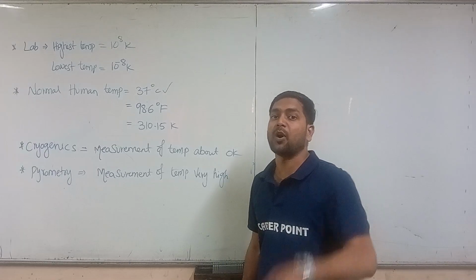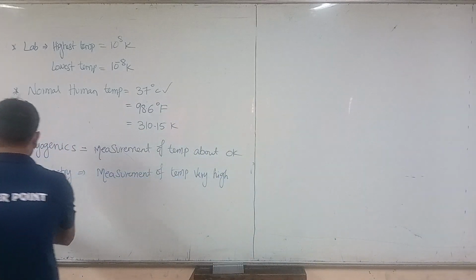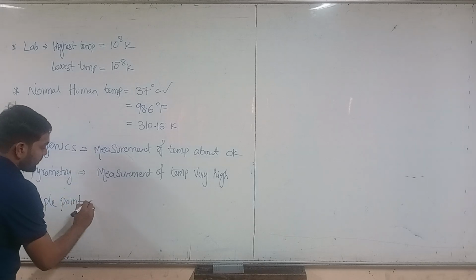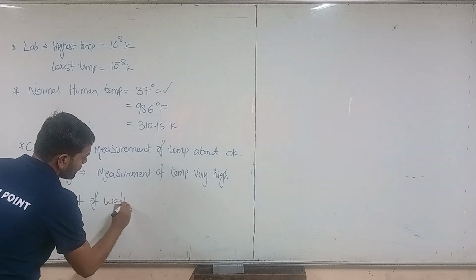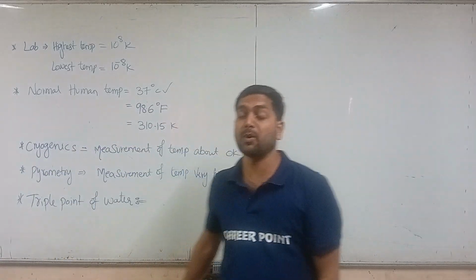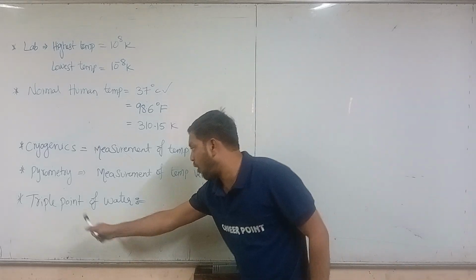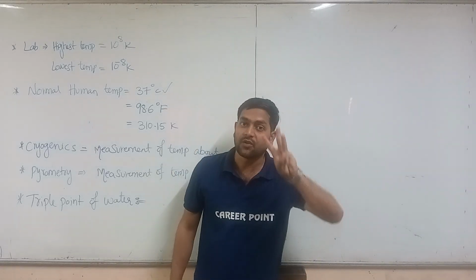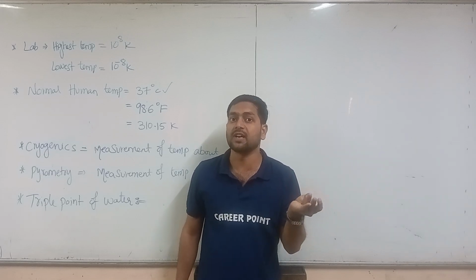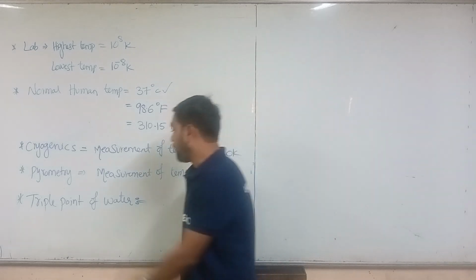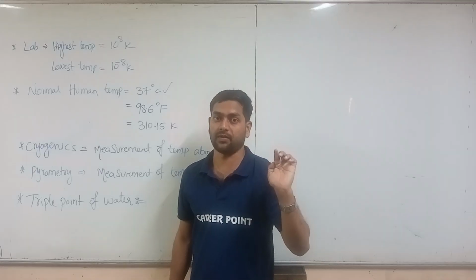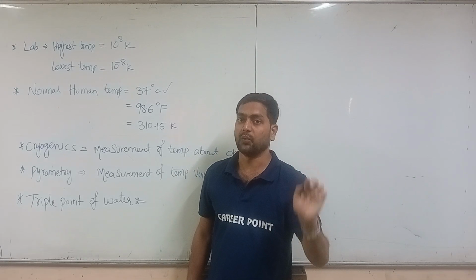So let us see the triple point of water. What is the triple point of water? Triple means what? Three, right? So let us say that we have three states: solid, liquid, and gaseous. For water we have ice, water, and vapor. Right? Ice, water, and vapor.